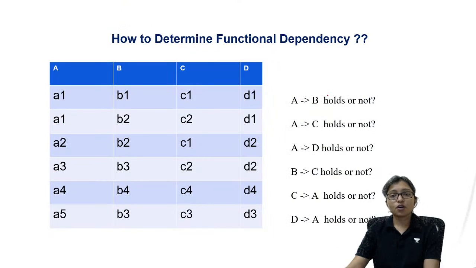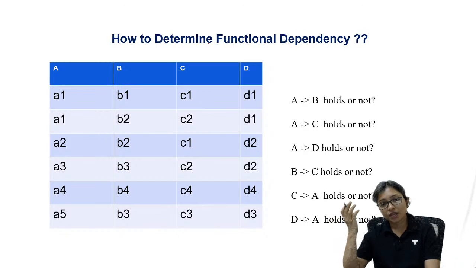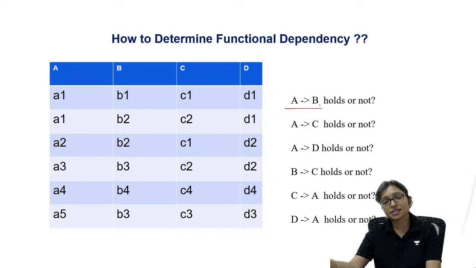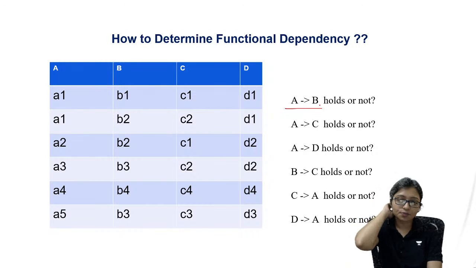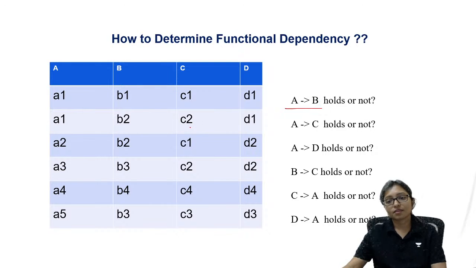So tell me, first of all, in functional dependency you have to understand how to determine which dependency holds and which dependency does not hold. Tell me the first one, A implies B. Does it hold or not? What do you think? Is it holding or not? And how to understand which dependency holds and which does not?